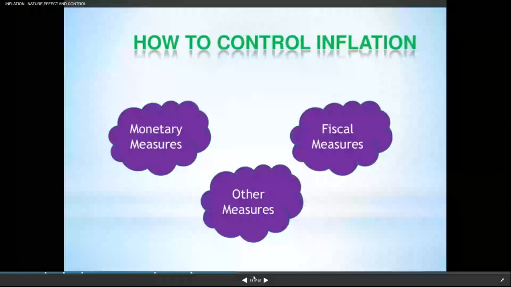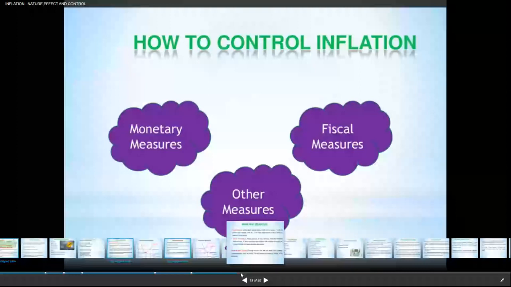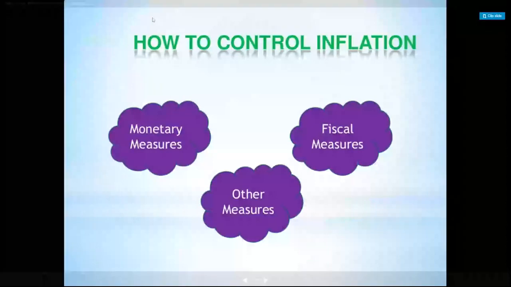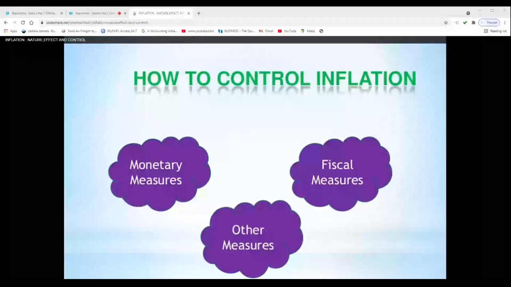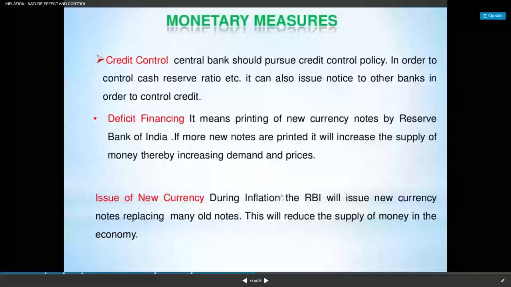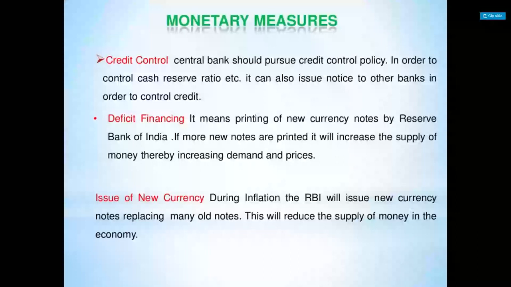It means printing of new currency notes by the Reserve Bank of India. If more new notes are printed, it will increase the supply of money, increasing demand and prices also. That means it can control these monetary measures also. So issue of new currency means the RBI will issue new currency notes replacing many old notes.